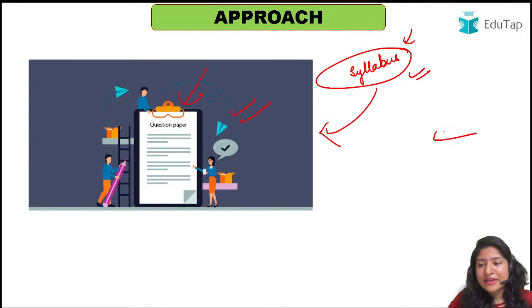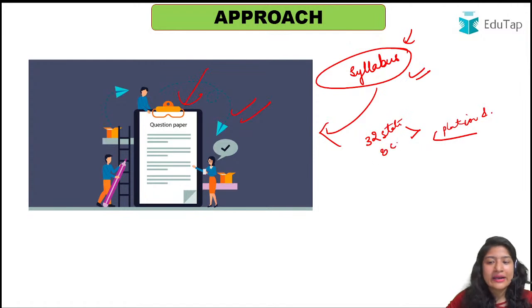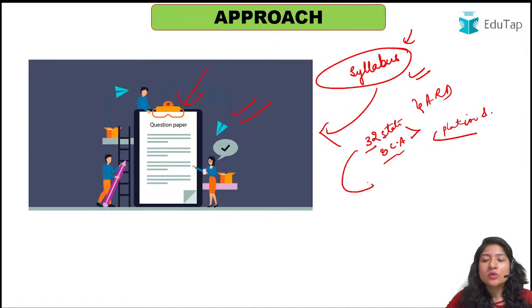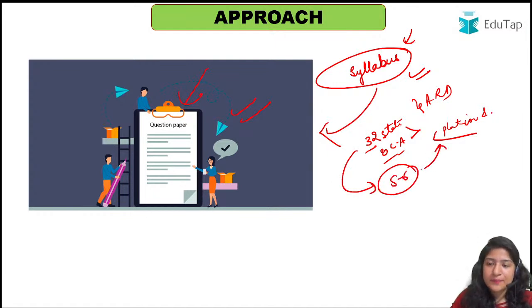For example, take plantation and horticulture crops. Last year there were 32 static questions that came, and 8 current affairs questions that came from the ARD section. Now in those 32, 5 to 6 questions were directly from plantation and horticulture. So of course it becomes important. And not only last year, but the years before that also, plantation and horticulture have always been asked.